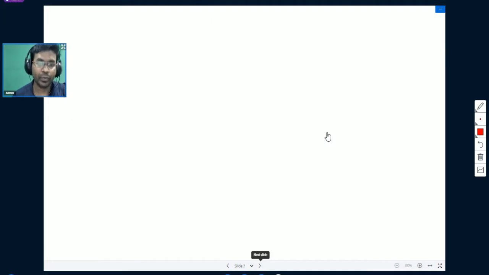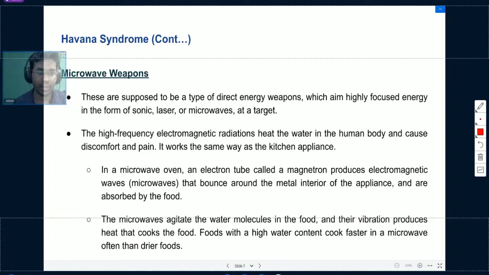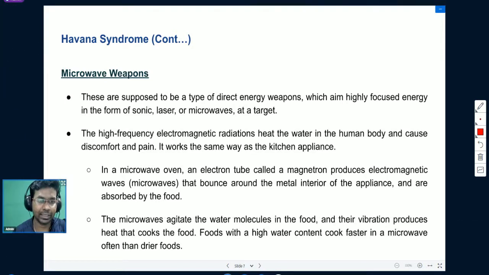Now we will understand what caused Havana syndrome. It is now being propounded, after people conducted some research and studies, that it is because of some kind of microwave weapons or microwave radiation targeted at those diplomats. In this context, we will also understand about microwave weapons.